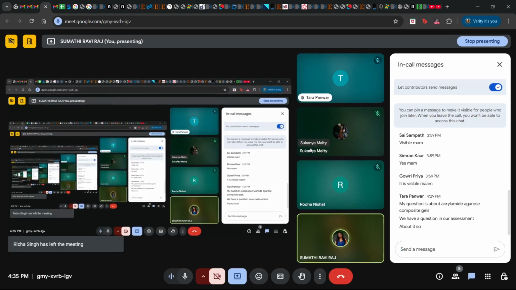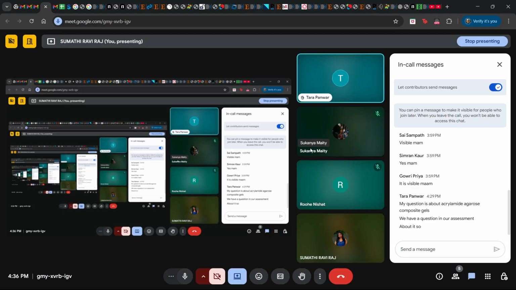Is it from the previous assignment? Actually, ma'am, the question is if composite gels are used for protein samples of what molecular weight, something like that.